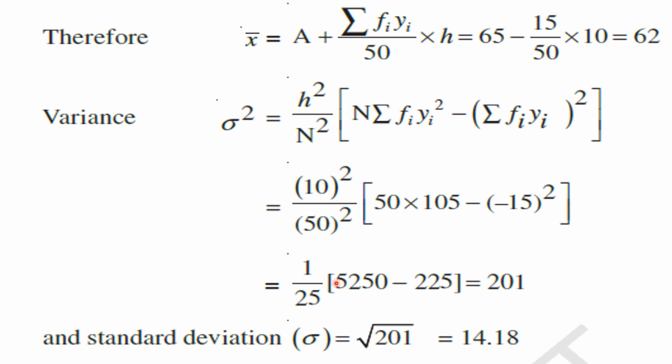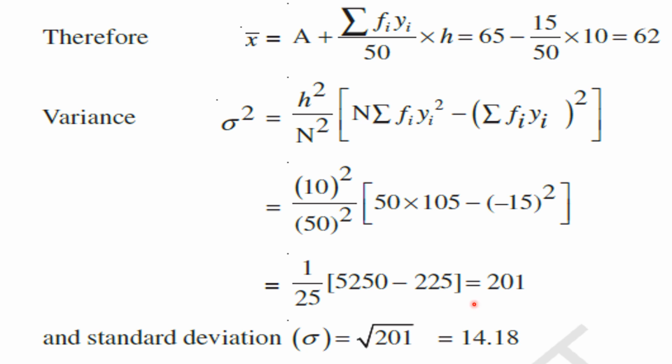Right. Now let us simplify these numbers. What will we get here? 10 by 50, 1 by 5 whole square, that is 1 by 25. Understood this number, my children? Into 50 into 105, what will we get? 5250 minus 15 whole square, what will we get here? 225. Understood this step, my children? Right. Now by simplifying this number, what will we get here? 201. Understood this step, my children? Right. This is the variance of the given frequency distribution by the step deviation method, by the shortcut method.